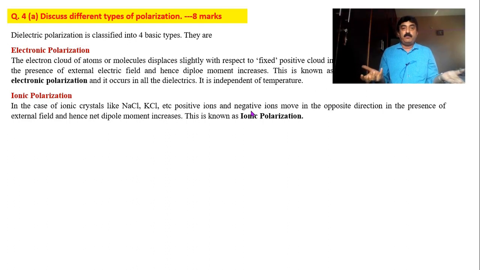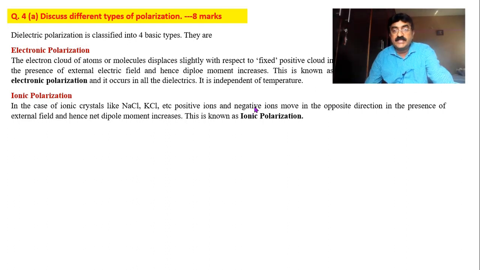After all, what is dipole? It is a combination of two equal and opposite charges separated by a small distance. Sodium and chlorine, positive and negative. Suppose if they move little bit apart, then dipole comes into picture. So this is due to movement of the ions, hence it is called as ionic polarization. I repeat, in ionic crystals, positive and negative ions move in the opposite direction in the presence of external electric field. This is known as ionic polarization.